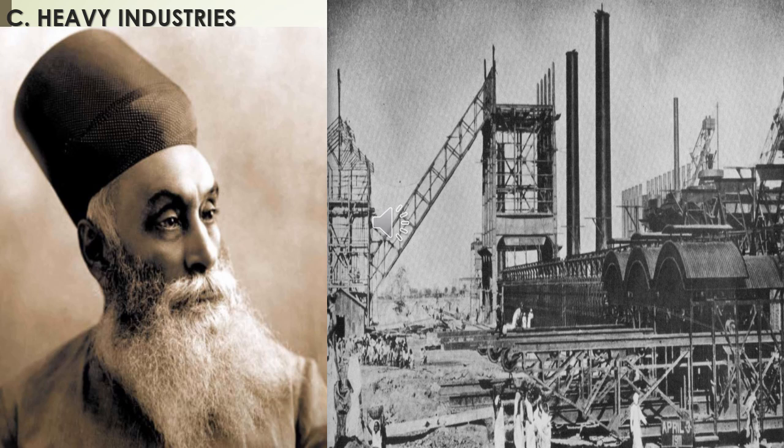Next, heavy industries. Heavy industries included the iron and steel industry, meaning industries which manufactured iron and steel. Steel was first manufactured by modern methods at Kulti in 1874. When iron is mixed with carbon we get steel.